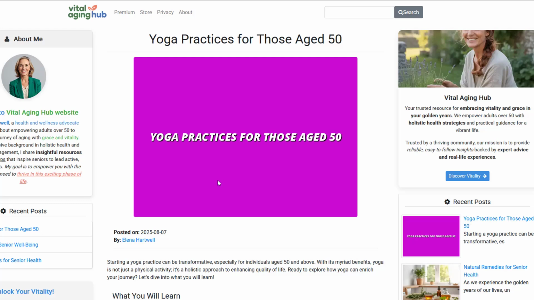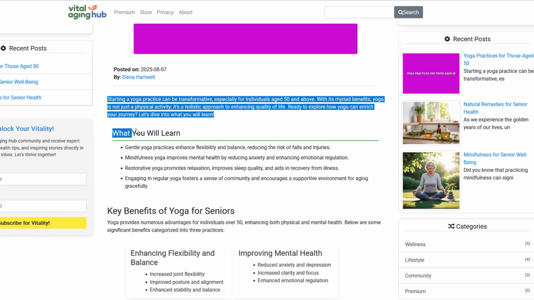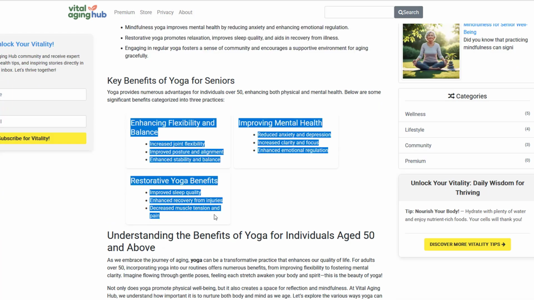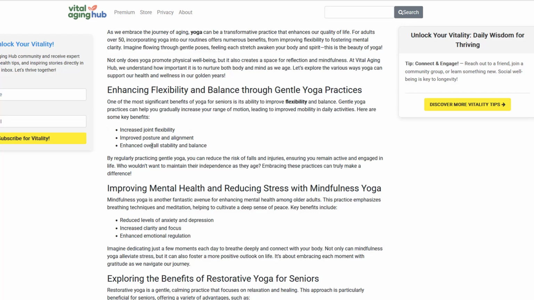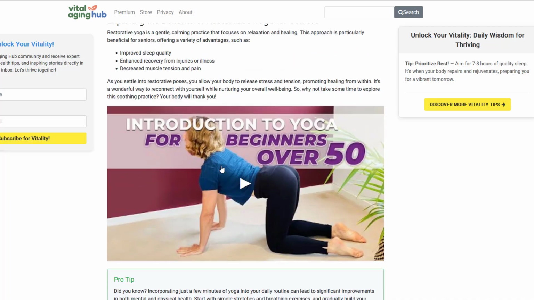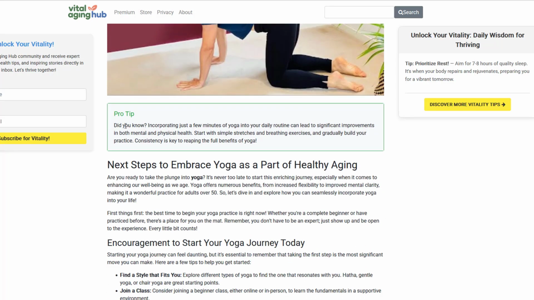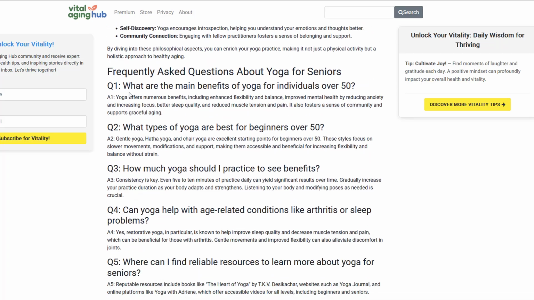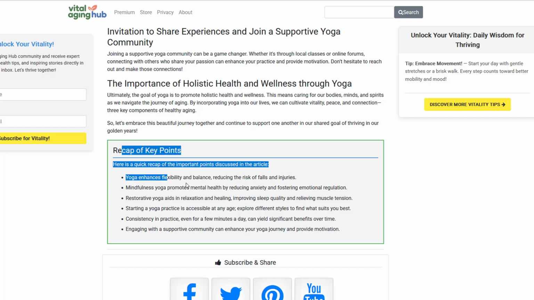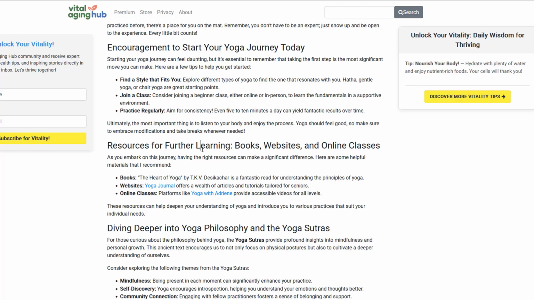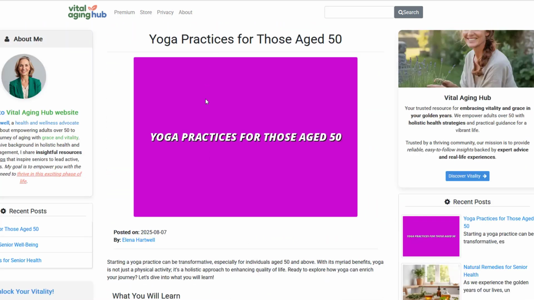This is the article that we've just created, guys. As you can see, it's got nice intros, it's got what-you're-going-to-learn sections, it's got visual elements and graphs inside as well. Coming down here, we've got nice, easy to understand paragraphs and bullet points. We've even got a video that's been added, tips, external links, FAQs, and even a quick recap, guys. These are the kind of articles that you're going to have on your blogs. This is why I'm showing you this strategy, so you can relate to how much it's going to cost you to create this kind of content.